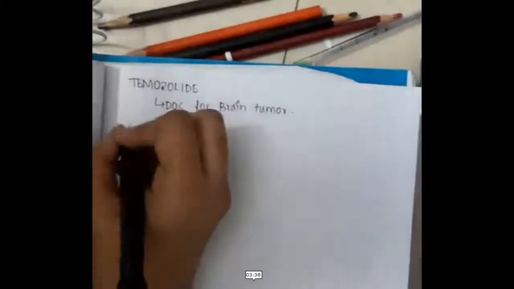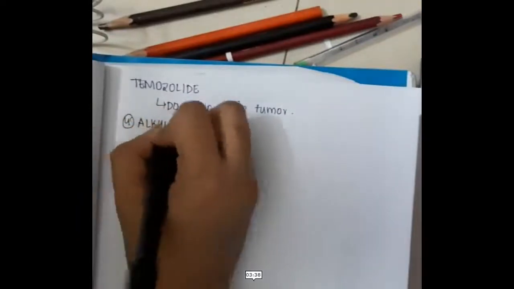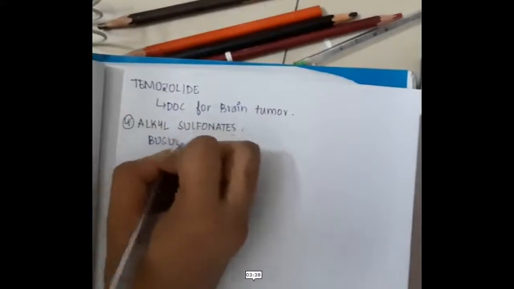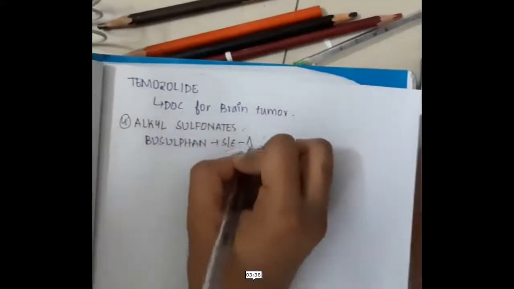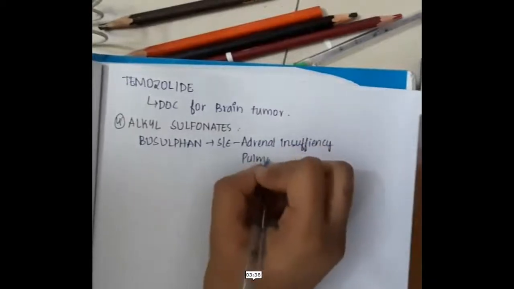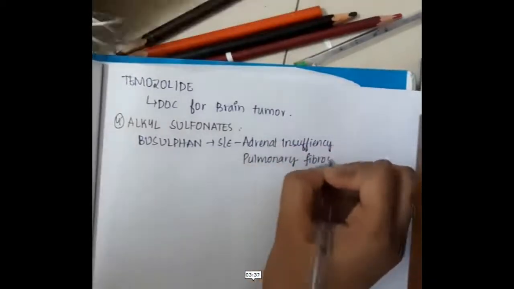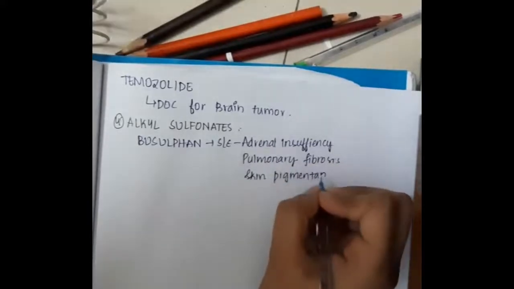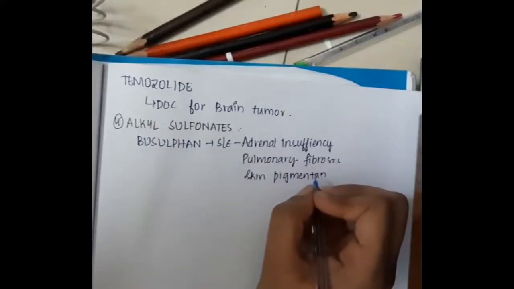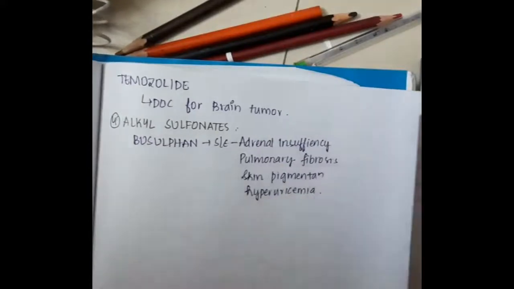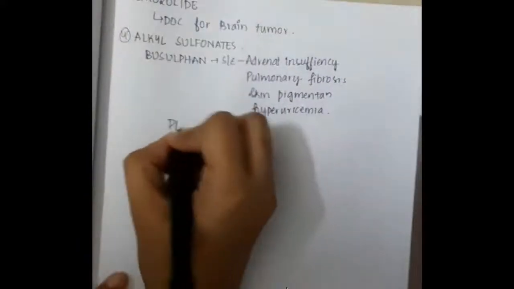The last group of drugs are the alkyl sulfonates, which include the drug busulfan. Busulfan causes side effects like adrenal insufficiency, pulmonary fibrosis, skin pigmentation, and hyperuricemia. So these are the important points about the alkylating agents.